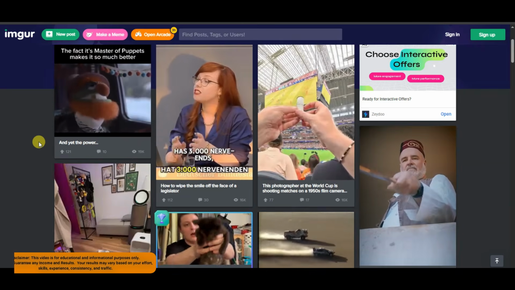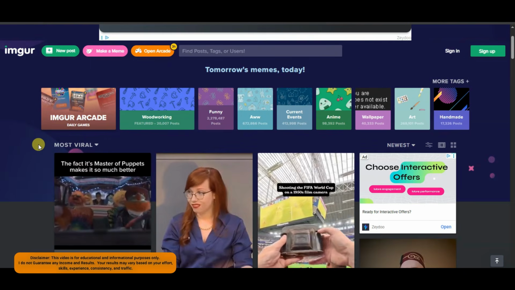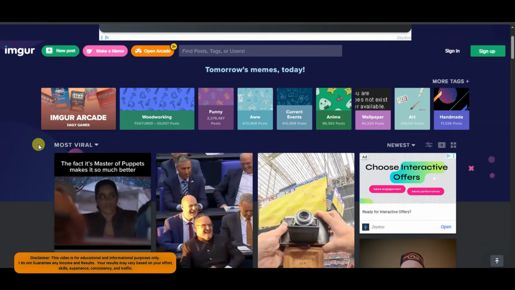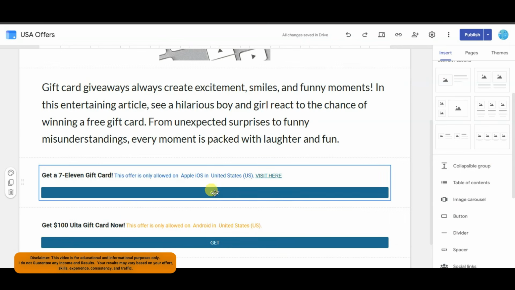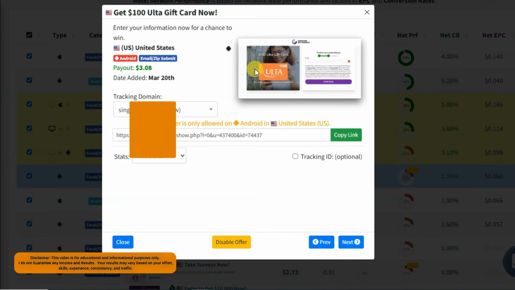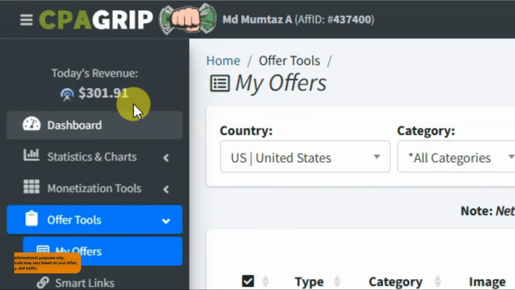You can also share your Google site on Imgur platform to get lots of visitors. You can also share your Google site on Facebook group, Twitter, Instagram, and all social media platforms. When people from United States click on this button using required device, then they are redirected to the CPA offer's landing page. When that user completes the required step, then CPA Grip may credit your account with the payout shown for this offer. Guys, using this method, you can get some interesting results from CPA Grip network.